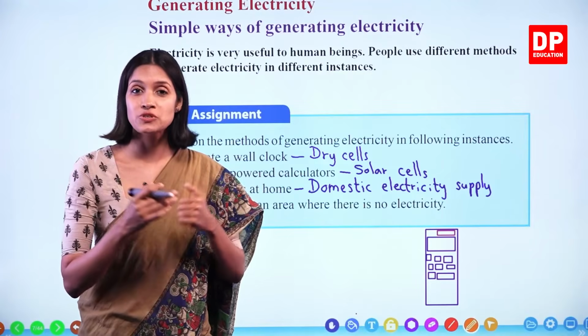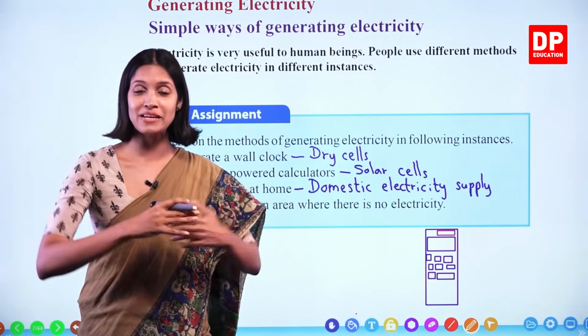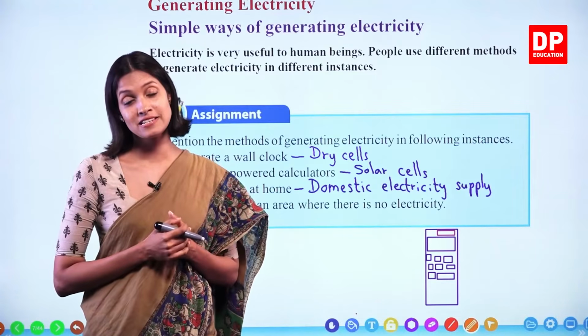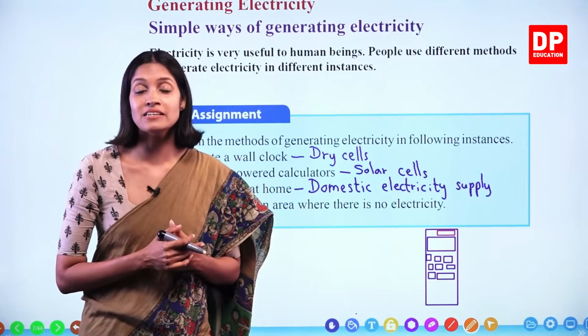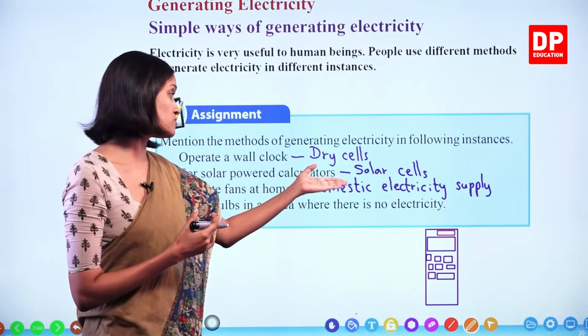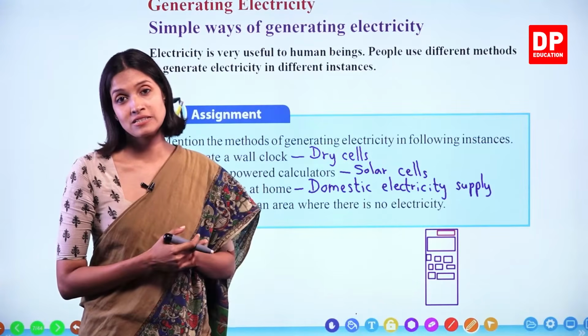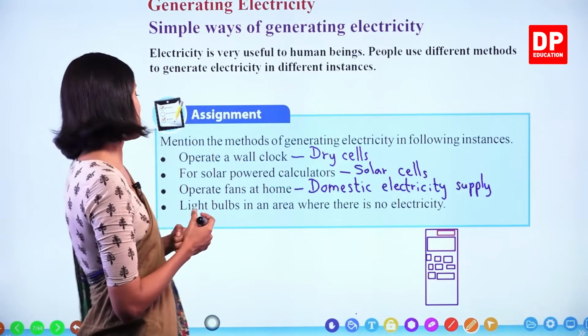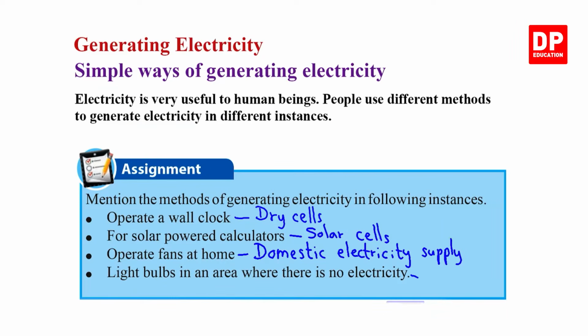When we expose it to light, what happens? Solar energy falls onto this solar panel and it can generate electricity. So the area where there is no electric supply, where there is no domestic electricity supply, they can use solar panels. Okay, children? Right. So light bulbs in an area where there is no electricity, solar panels.